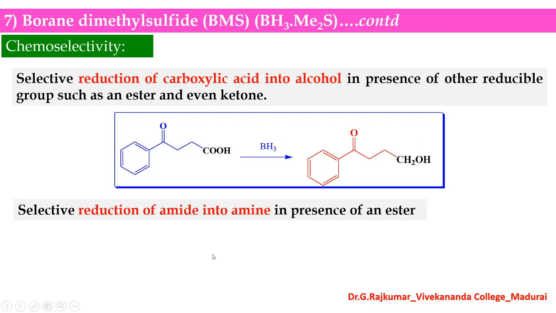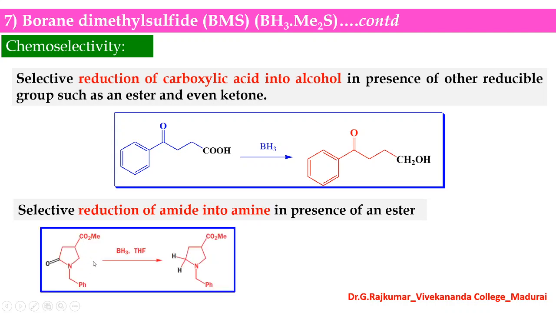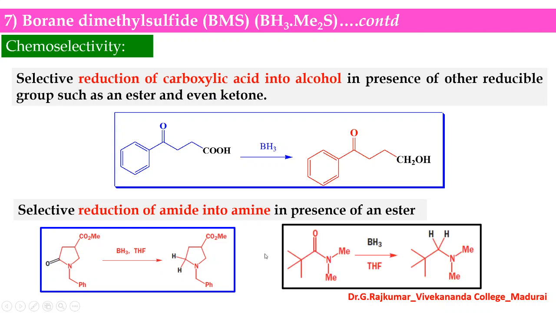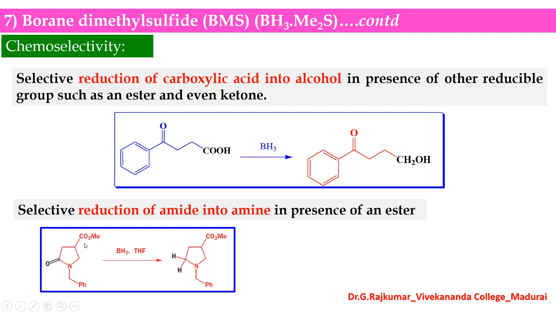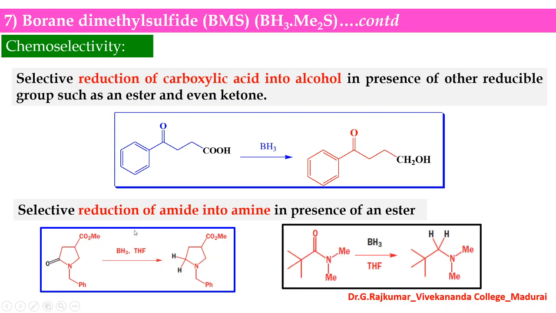So there is a selective reduction of amide into amine in the presence of an ester. You can see this is a cyclic amide that can be reduced into amines, and this ester group is not affected. In this example, this is an amide, and this amide can be reduced into amines in the presence of borane.